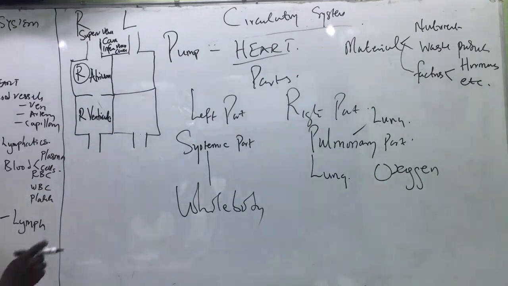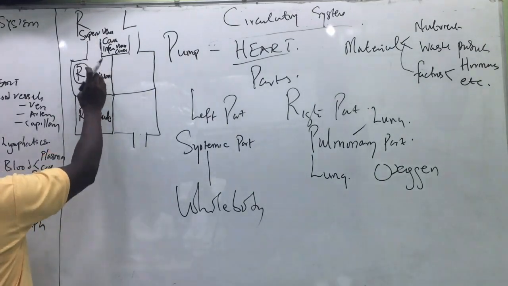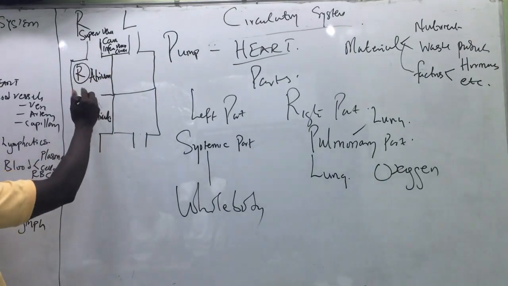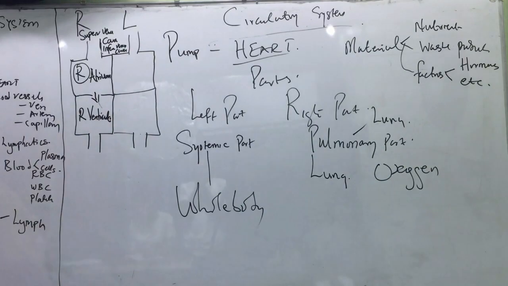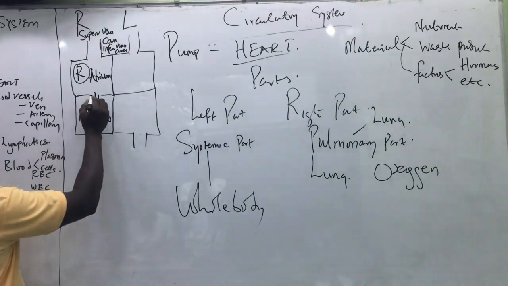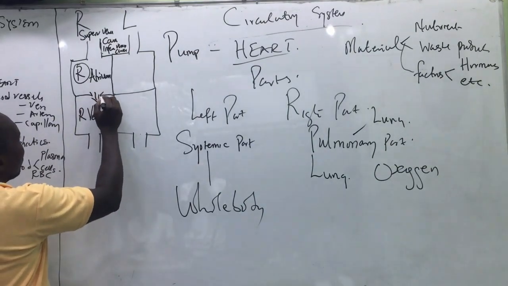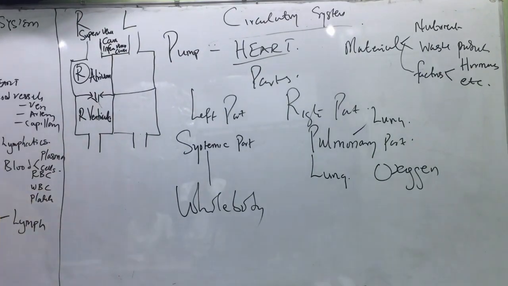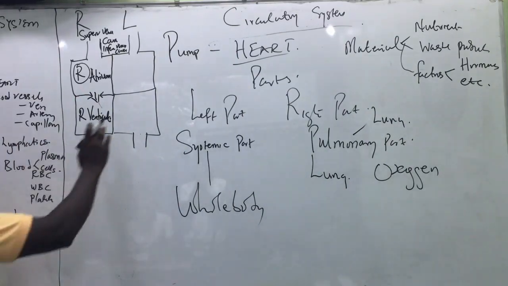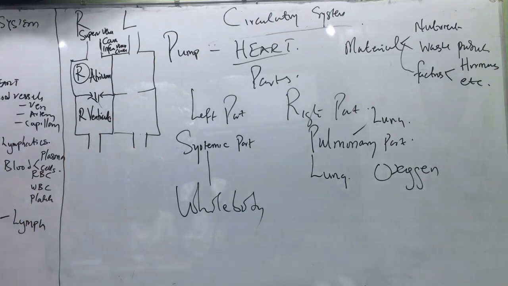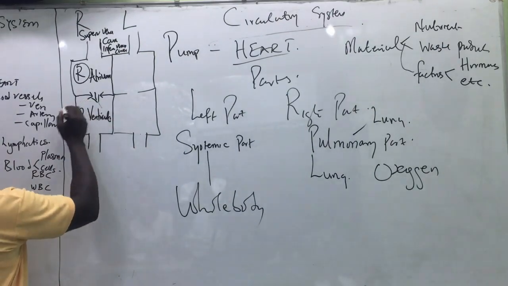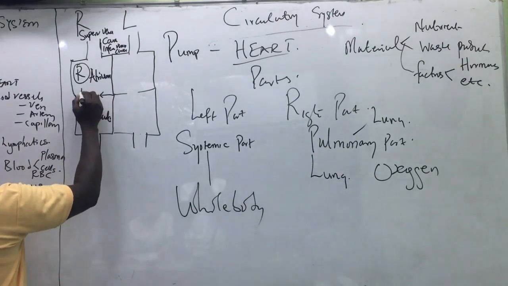Do you get that? Then the blood from the right atrium enters into the right ventricle. There is a door here. That door is known as a valve. So at the junction between the right atrium and the right ventricle is a valve, and that valve is known as the tricuspid valve.